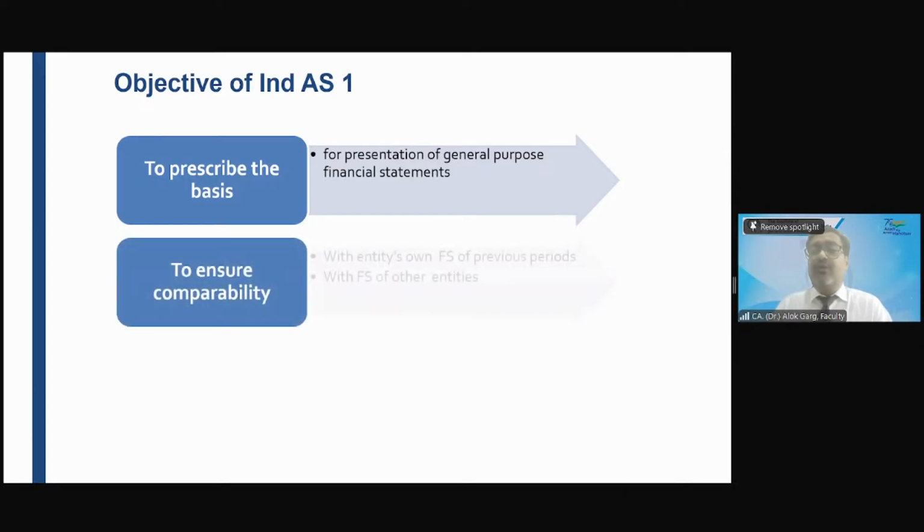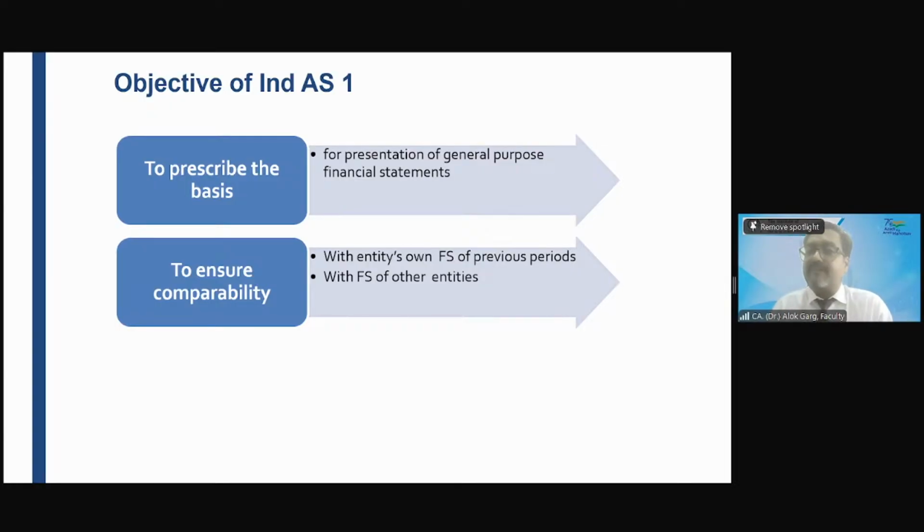Second objective: to ensure comparability with the entity's own financial statement of the previous period. This standard has given you guidance. For example, you need to apply your accounting policies consistently. You need to retain your presentation and classification from one period to another so that the numbers are comparable from the last year financial statement to the current year financial statement. This standard also ensures the comparability of one entity with another entity, right?